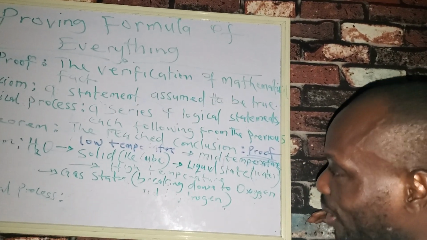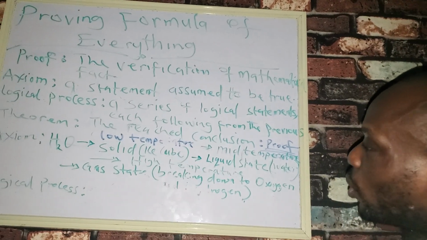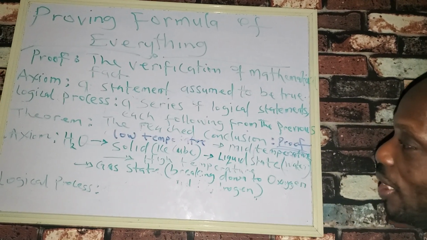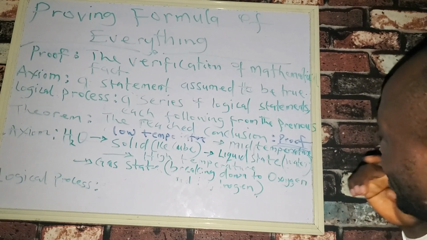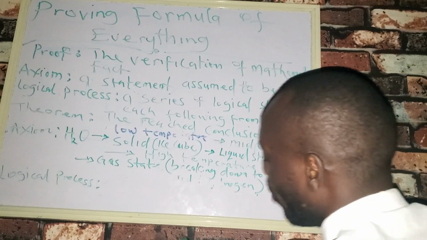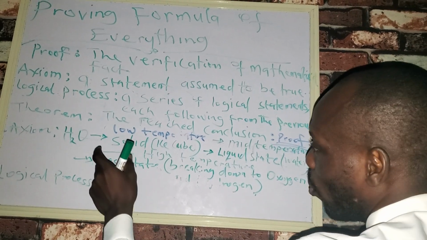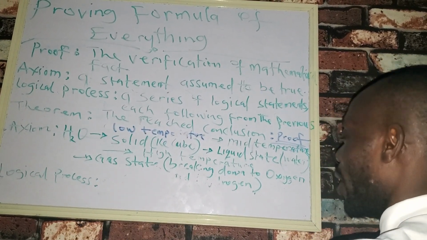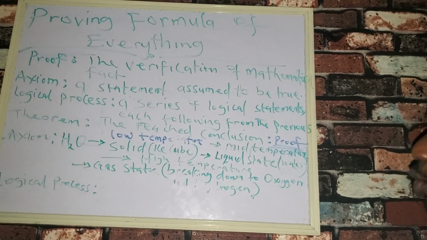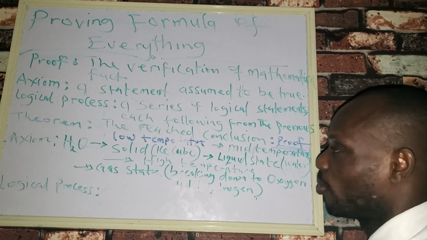We have the solid state, which is the ordered state where the temperature is very low. So we're going from one extreme to the other extreme end, and so we can actually model that.